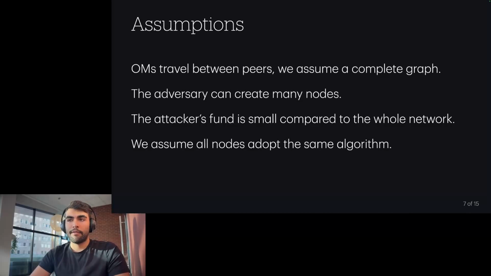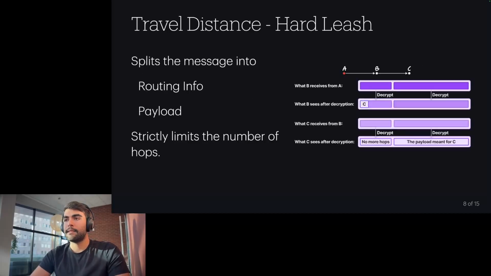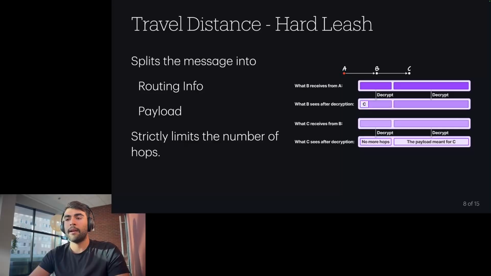So the first component of our algorithm to mitigate these attacks is that we want to limit the travel distance, because for two nodes to be able to reach each other, we definitely don't need hundreds of hops in the network. And in order to provide privacy and anonymity to the users, we also don't need hundreds of hops in the network. We don't propose an exact number, but our guess is that 3 or 4 hops maximum is enough to reach every node in the network. And also it provides enough privacy and anonymity for the users.